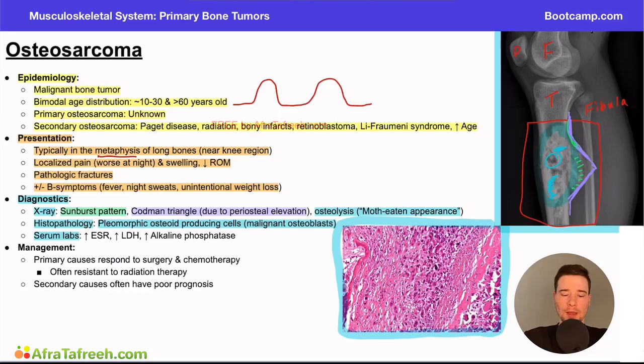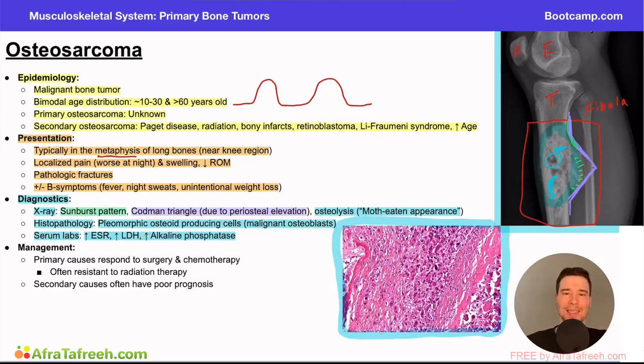And finally, it's also important to know that you can have elevated ESR, LDH, and alkaline phosphatase in this condition. Again, this is not going to be as specific for this pathology, but it could be a supplemental piece of information that the question writers give you to nudge you in the direction of the osteosarcoma. And just as a real quick reminder on what these are, alkaline phosphatase is an enzyme that's found throughout the body, particularly in bone. And so when we have extra bony processes occurring or bone tumors being formed, it's reasonable to think this could be an elevated enzyme near that area.